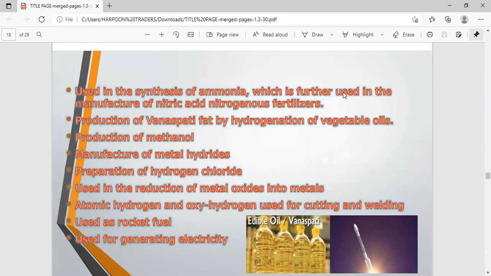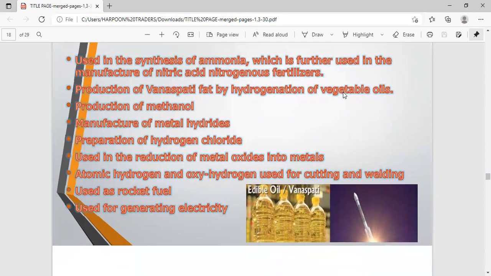It is used in weather balloons. Hydrogen is used in the formation of the hydrogen torch, which is used in cutting and welding. It is used in the preparation of chemicals like ammonia, methanol, etc.